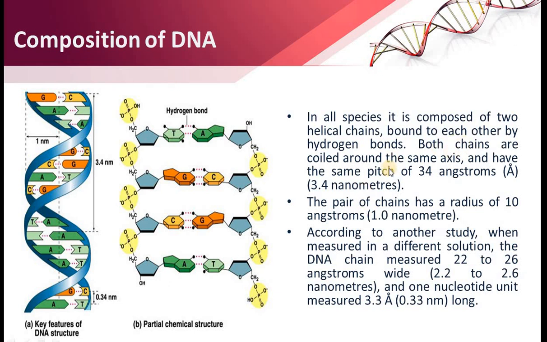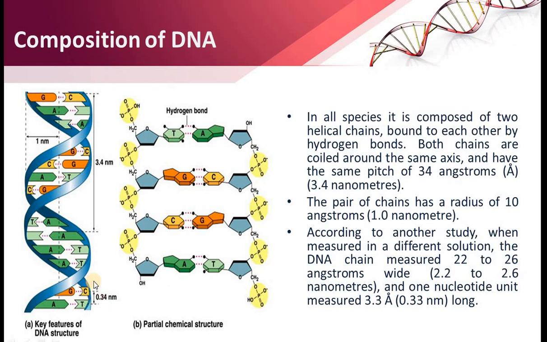Now both the chains are coiled around the same axis and have the same pitch of 34 angstrom, that is 3.4 nanometer, as you can see over here, and the pair of chains has a radius of 10 angstrom. According to another study, when measured in different solutions, the DNA chain measured 22 to 26 angstrom wide, and one nucleotide unit was measured as approximately 3.3 angstrom, or 0.33 nanometer long.